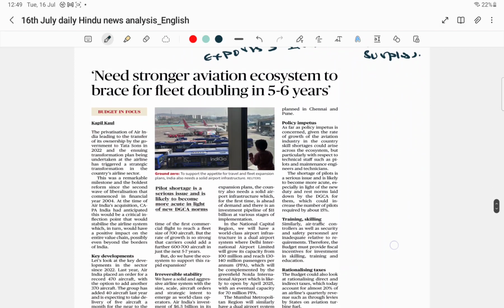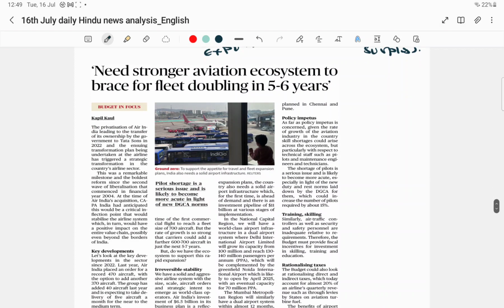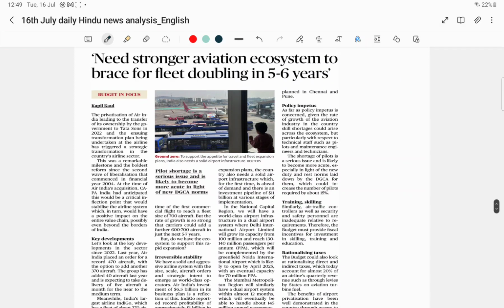Let us go to the next article: "Need stronger aviation ecosystem to brace for the fleet doubling in 5 to 6 years." Here you should understand that this article was published on the business page. This is related to the aviation sector, particularly promotion and development of the aviation sector. In the upcoming Union Budget, the authors are trying to make some expectations from the budget with respect to the aviation sector.